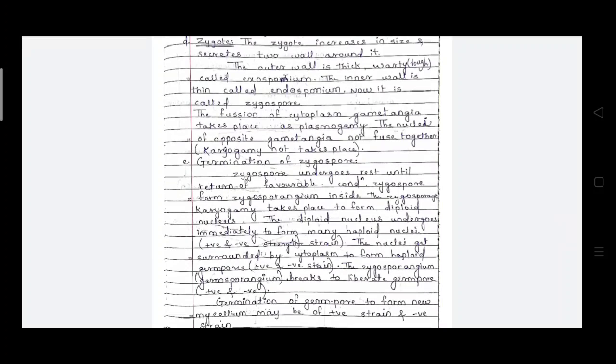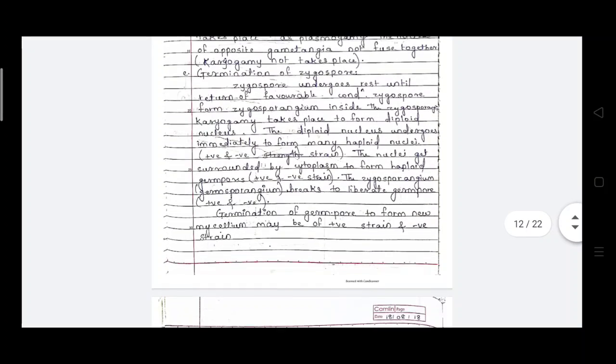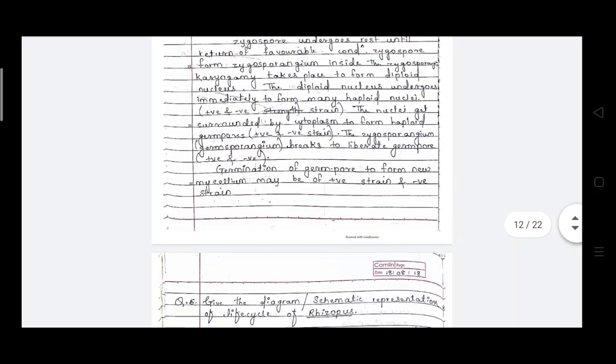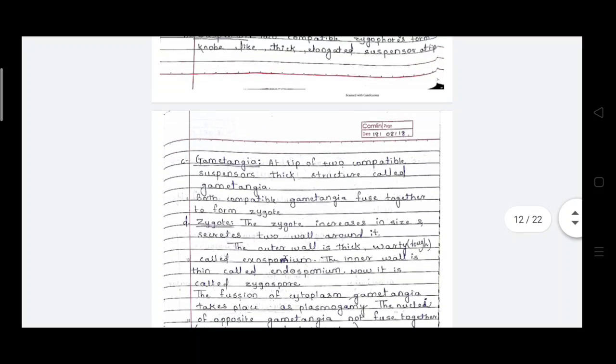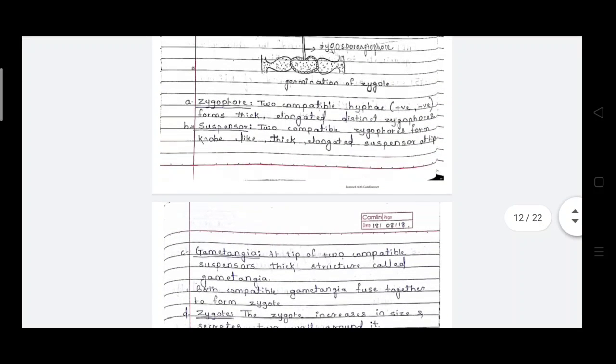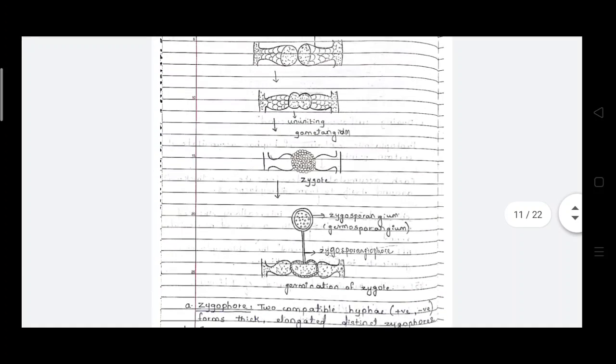This zygosporangium, also called the germ sporangium, breaks to liberate the germ spores, that is positive and negative germ spores. The germ spore germinates to form a new mycelium, which may be of positive or negative strain. In this way sexual reproduction takes place in Rhizopus.